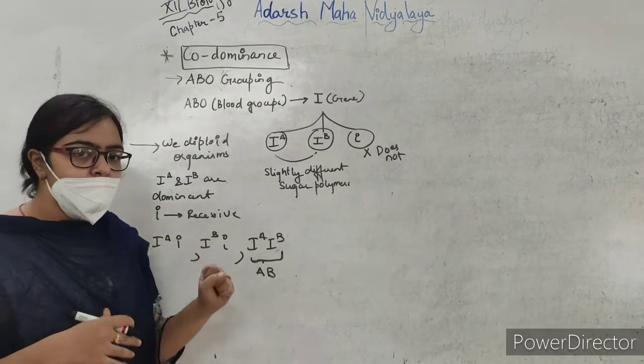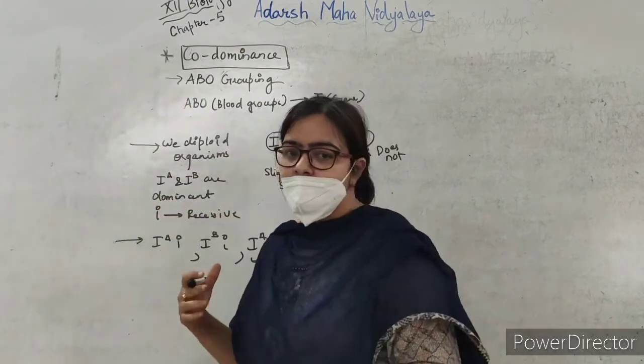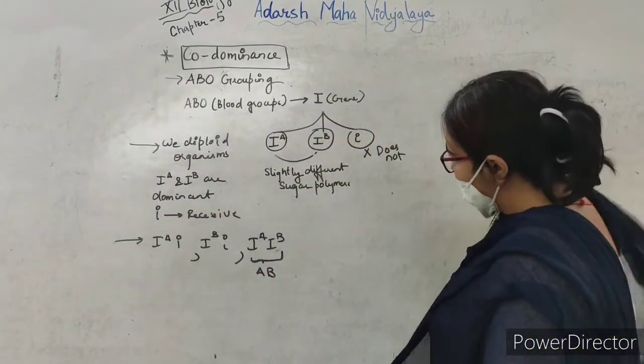So now we'll draw a chart in which we'll see what the particular blood group will be.